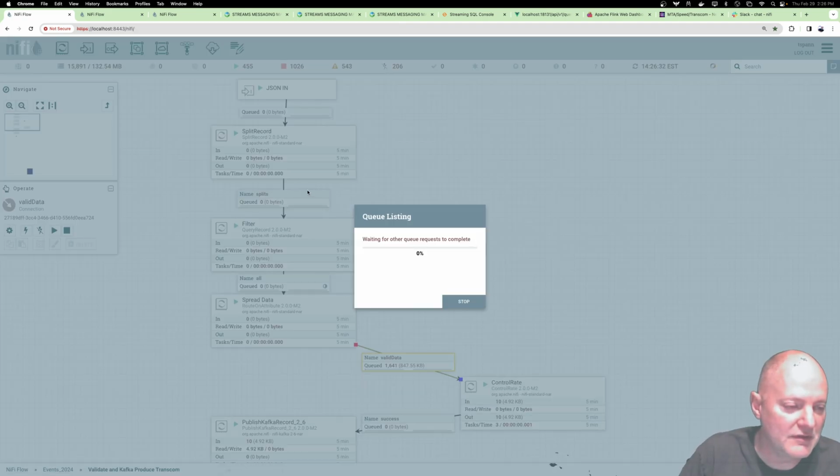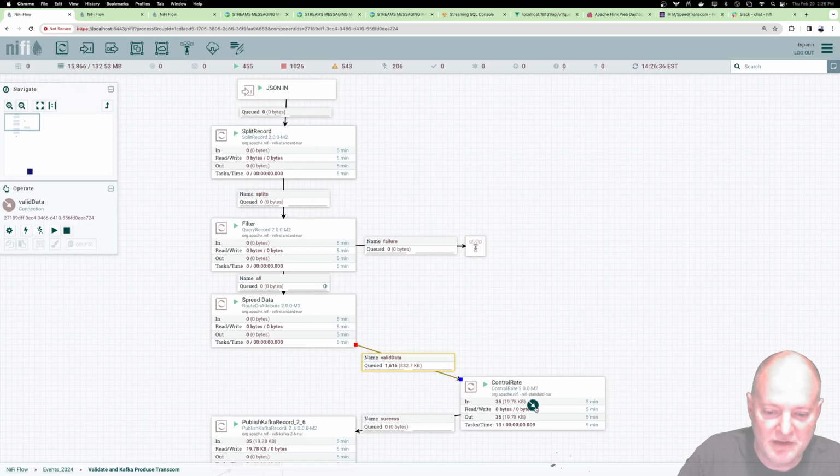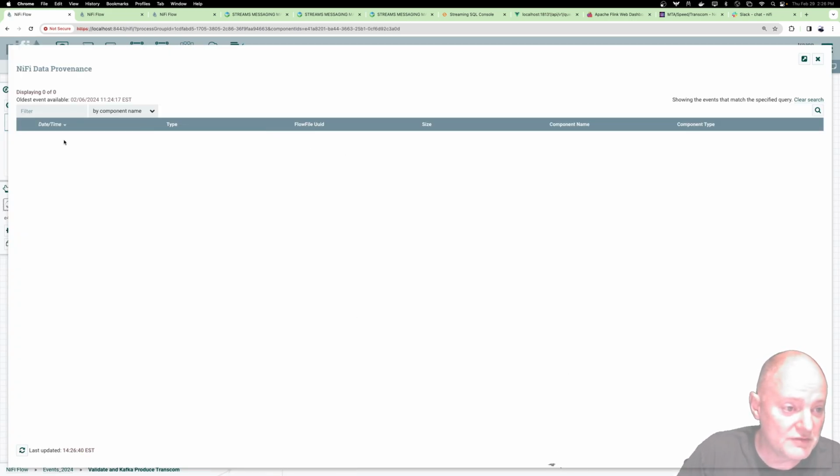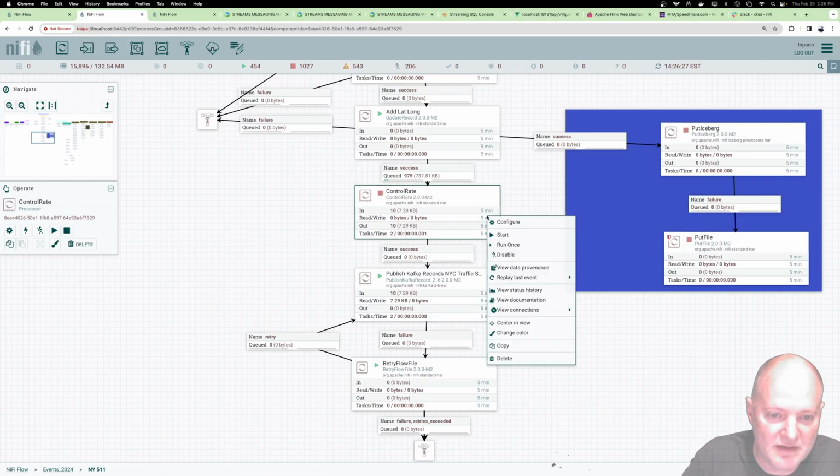If we look at some of these records just to get an idea, they're moving too quickly. Got to look at the data provenance. What happened already? Nope, going too quickly. Okay, so we'll have that data coming in.